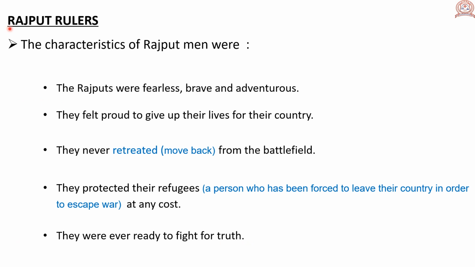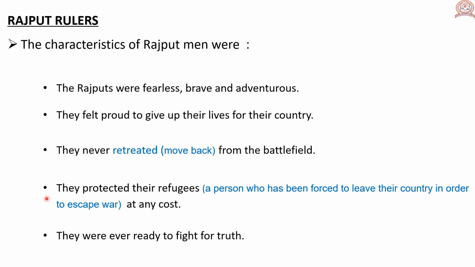Rajput rulers. The characteristics of Rajput men were that the Rajputs were fearless, brave, and adventurous. They felt proud to give up their lives for their country. They never retreated from the battlefield. Retreated means they never moved back from the battlefield.